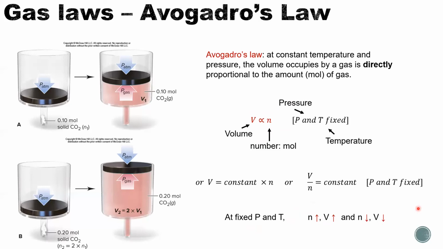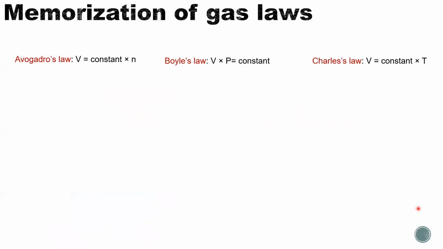Okay, so we introduced 3 different gas laws, and maybe I can help you to memorize them more easily. We have Avogadro's law, V equals a constant times N. Boyle's law, V times P equals a constant.